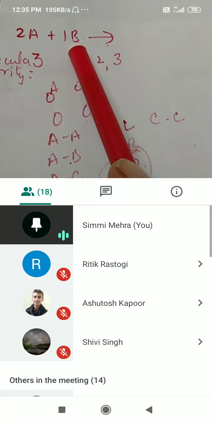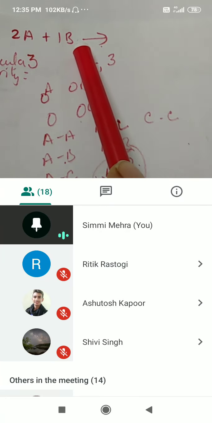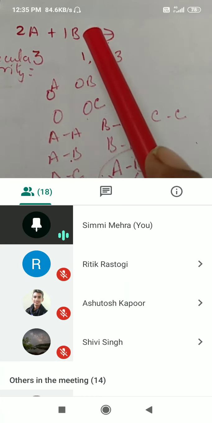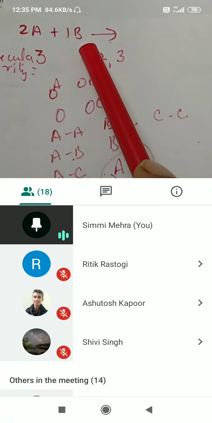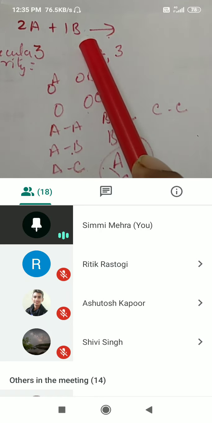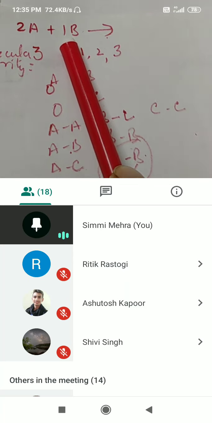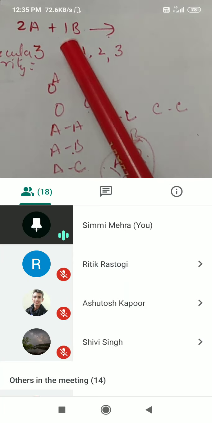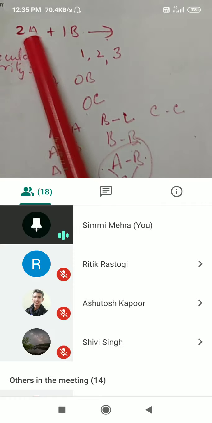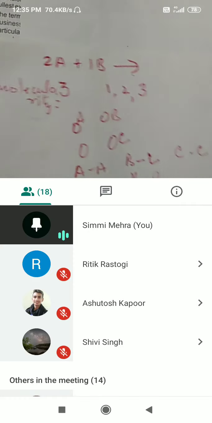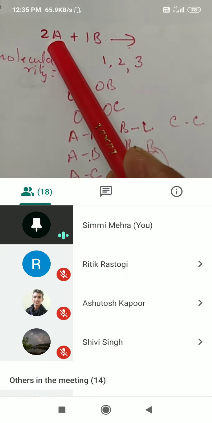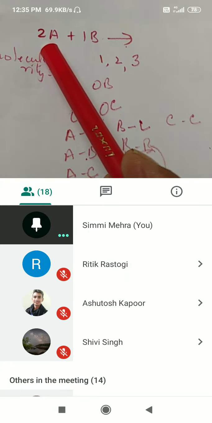Then order of reaction will be with respect to B. That means it is the number of molecules of the reactant which affect the rate of reaction. They affect the rate of reaction directly. You change the concentration of those reactant molecules, the rate will change. And if we change 2A, we make it 4A, still the rate of reaction is remaining the same. That means it is independent of the concentration of A. Is that clear?